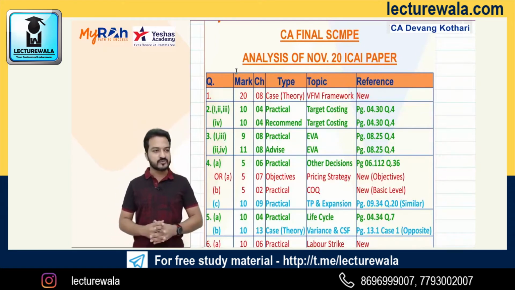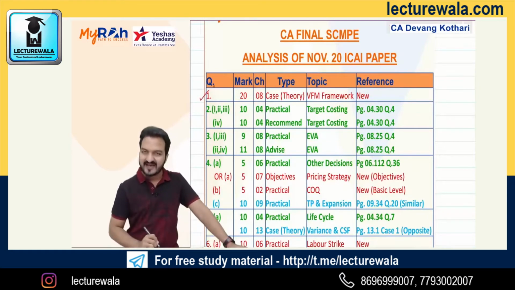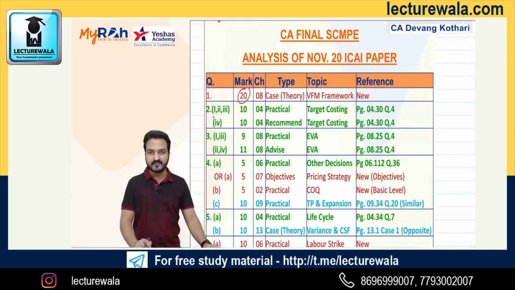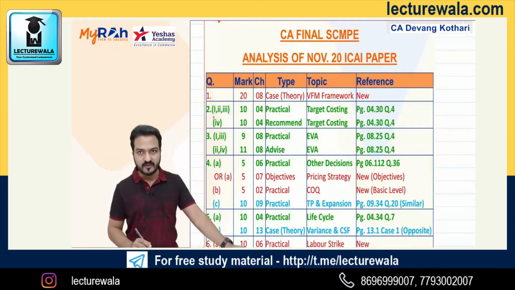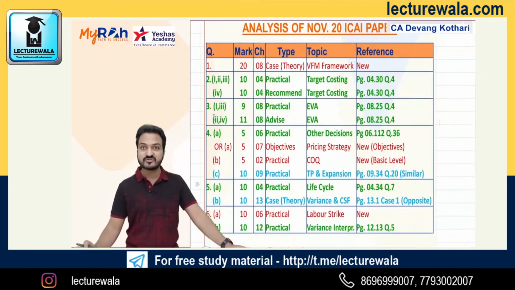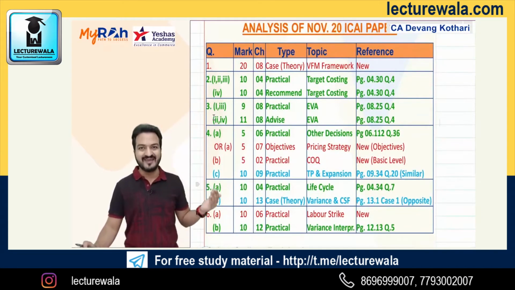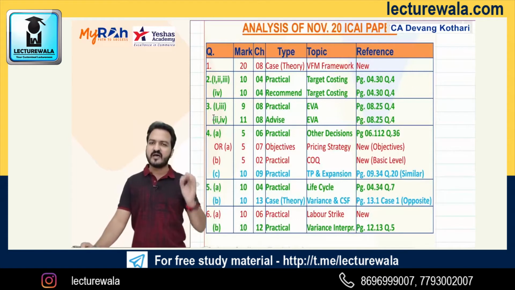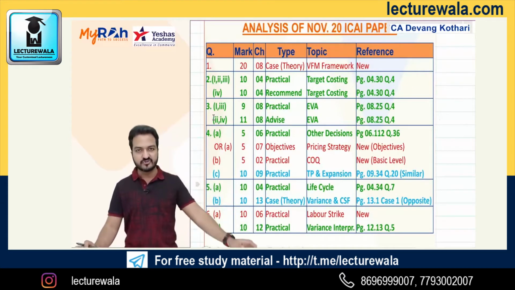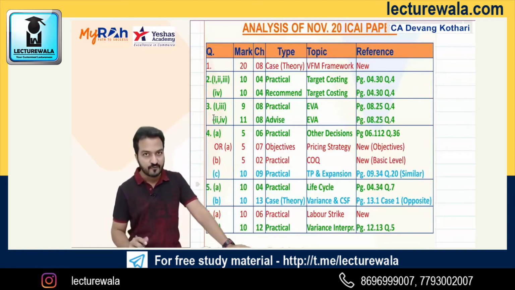As usual, 6 questions in the paper, and the first question is a case study as usual, which will be 20 marks. Now, if you notice what I have shown you here, I have given some color coding. Color coding over here refers to the source of the question. All the questions that I have mentioned in green color are directly from my book, so that would have been much easier for you to solve.